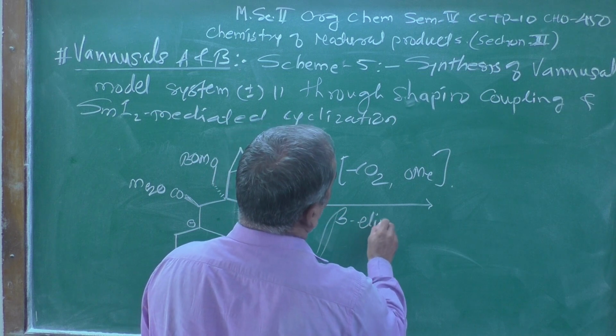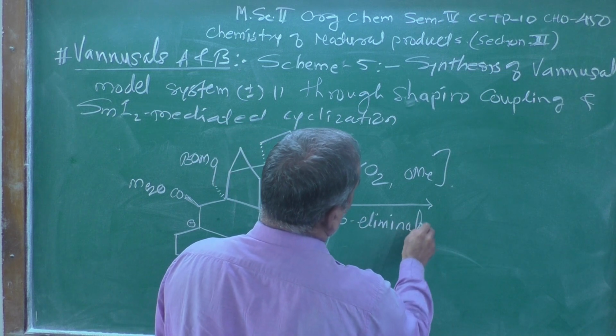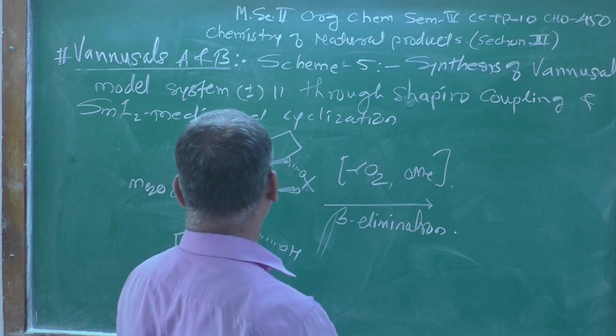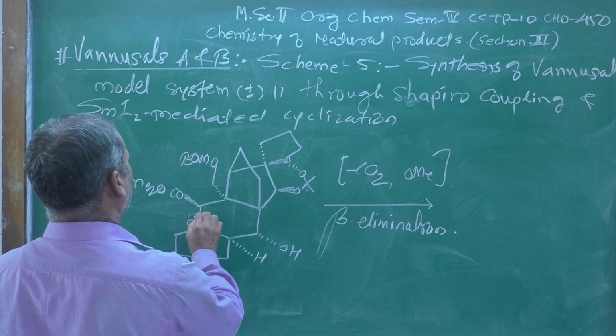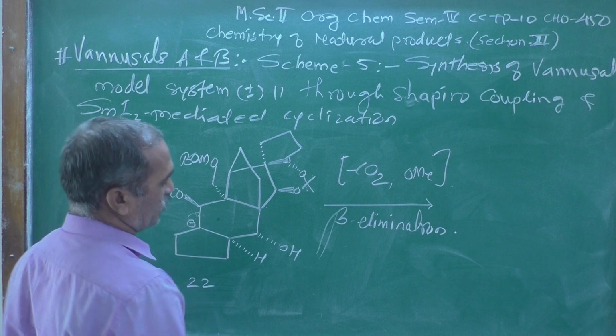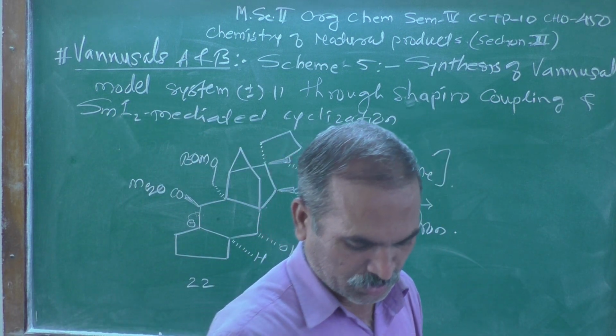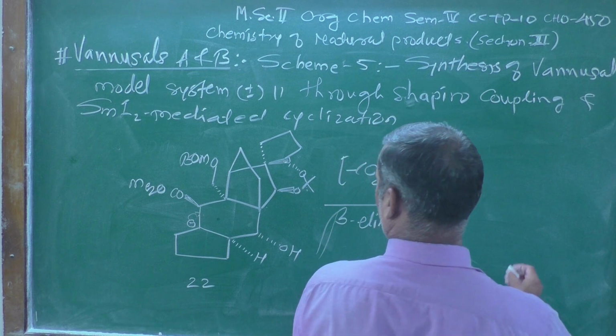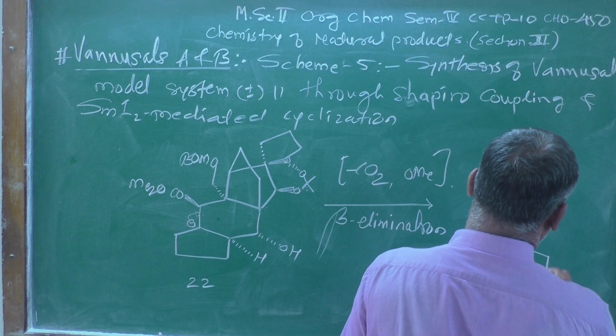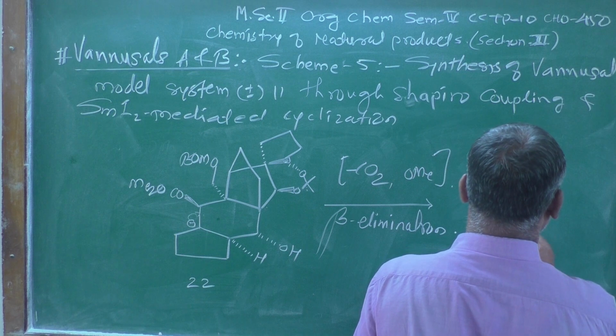After the beta elimination like this, there will be a formation of a double bond, so that we are going to get over here, see clearly this is a 5-membered ring